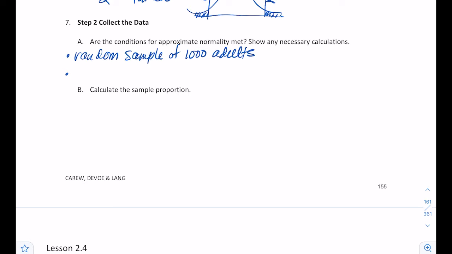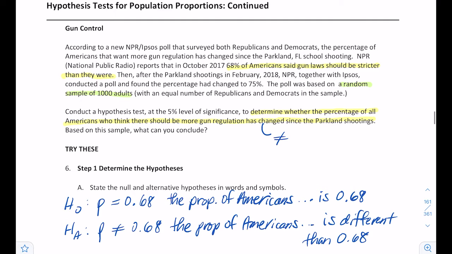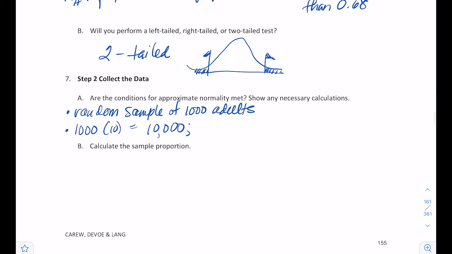The next thing I need to check is that the sample is large enough, so I need to check my 10% condition. I'm going to take my n, my sample size, which is 1,000, and multiply it by 10, and that gives me 10,000. All we're saying here is, is it reasonable to assume that there are more than 10,000 Americans? And the answer is yes, adult Americans.